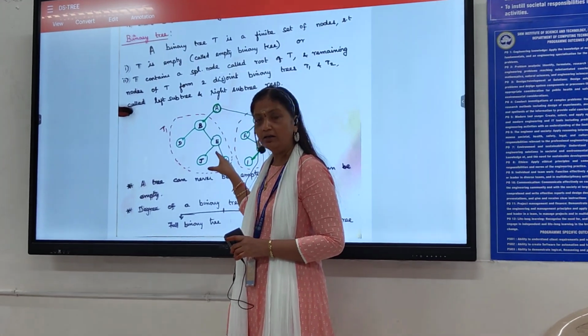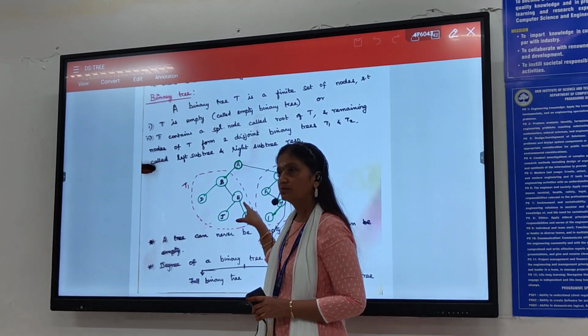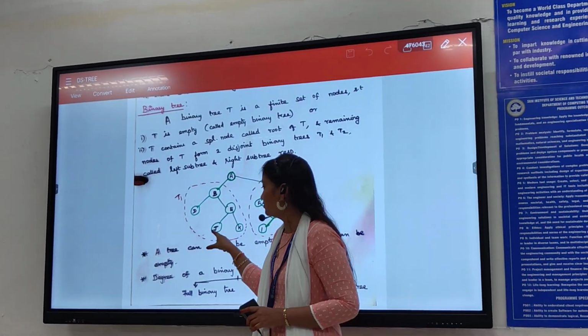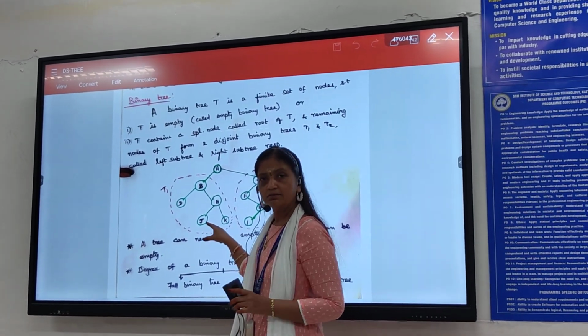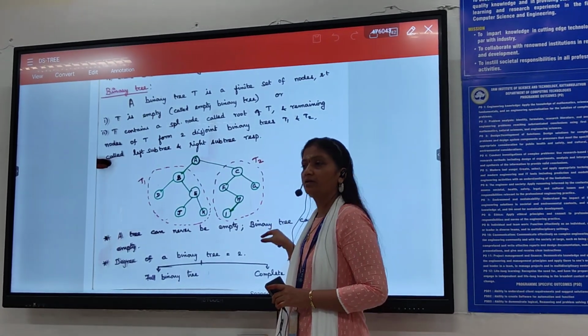We go to the next level. So take this supply EJK, which is the parent node. Which is the parent node? K is the parent node, and it has one left child and one right child. Similarly, when you come to T2, you can go level by level.